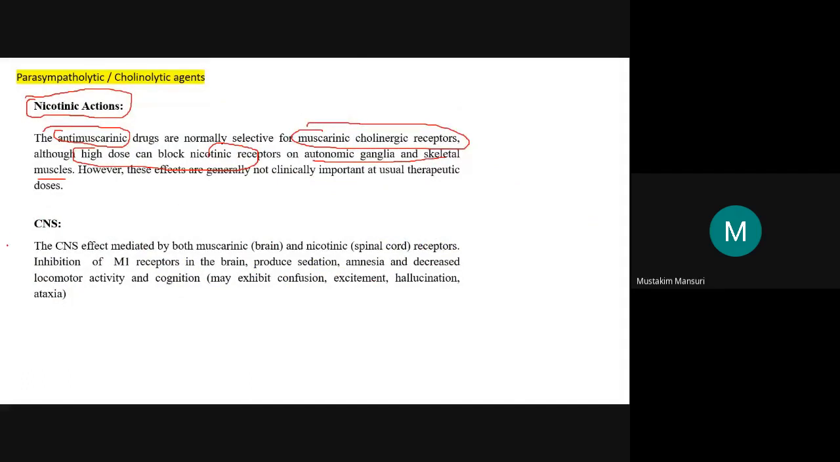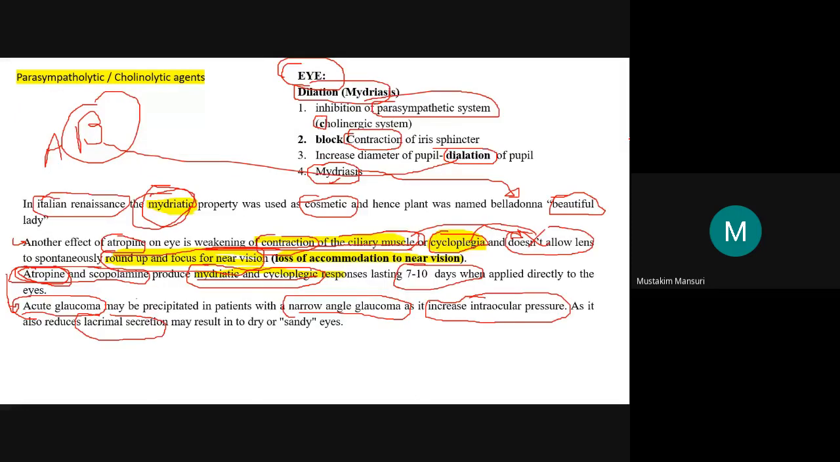Then comes the CNS effect. The CNS effect will be because of the inhibition of this M1 receptor. Did we study the effect of this M1 receptor? Was there any memory-related discussion in parasympathomimetic agents? Yes, sir, memory increases. So what are the chances here?